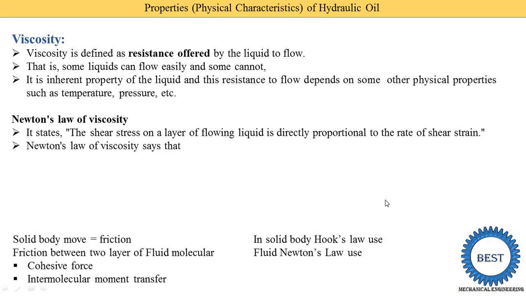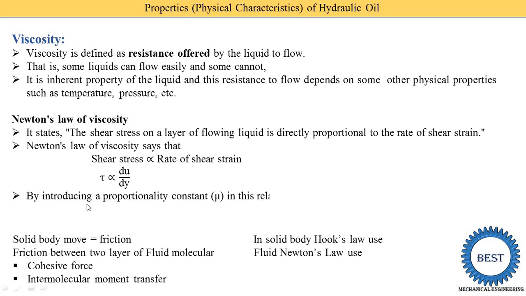In Hooke's law the word rate is not used, because shear stress is directly proportional to shear strain in Hooke's law. But in Newton's law of viscosity we add the rate of shear strain. So Newton's law of viscosity states that shear stress is proportional to the rate of shear strain. If you write Hooke's law, then you need to remove the word rate. Now shear stress is represented as tau and the rate of shear strain is written as du upon dy.